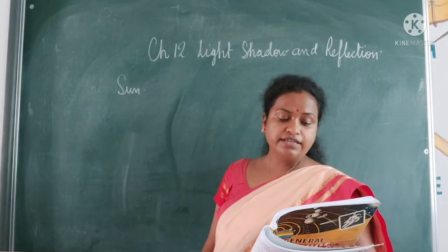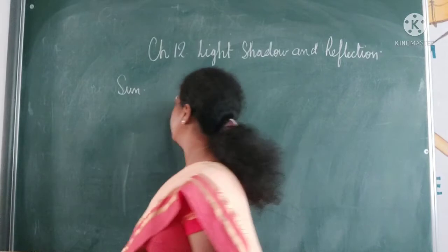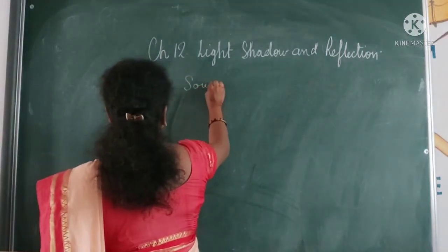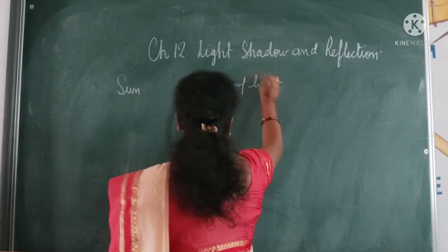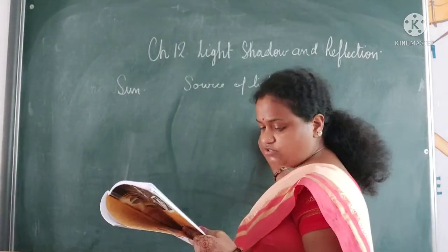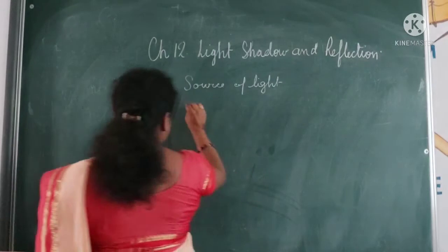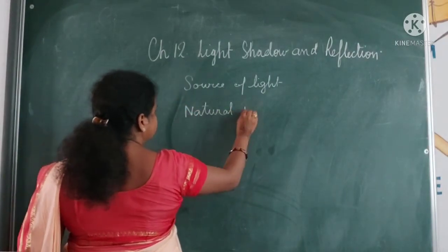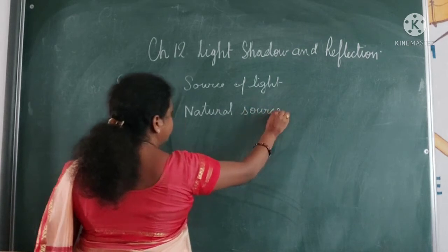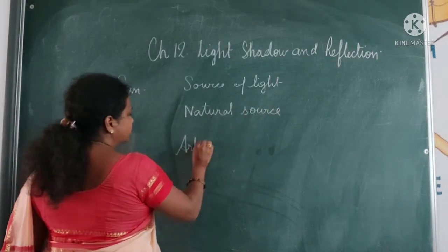These sources can be categorized. Sources of light can be categorized into two parts. What are those two parts? One is natural sources and the other is artificial sources.